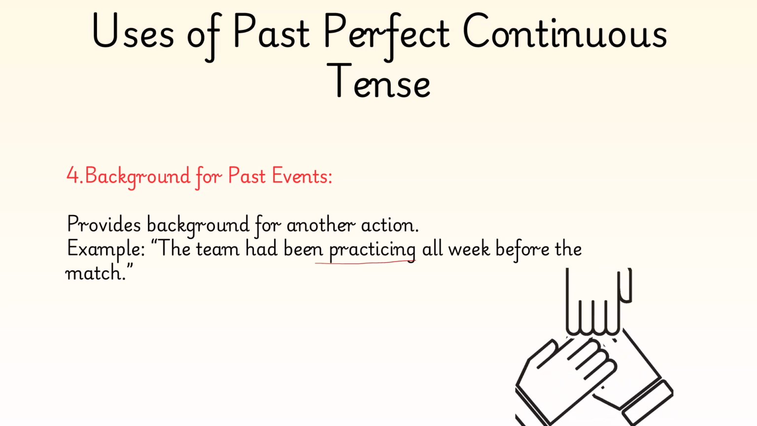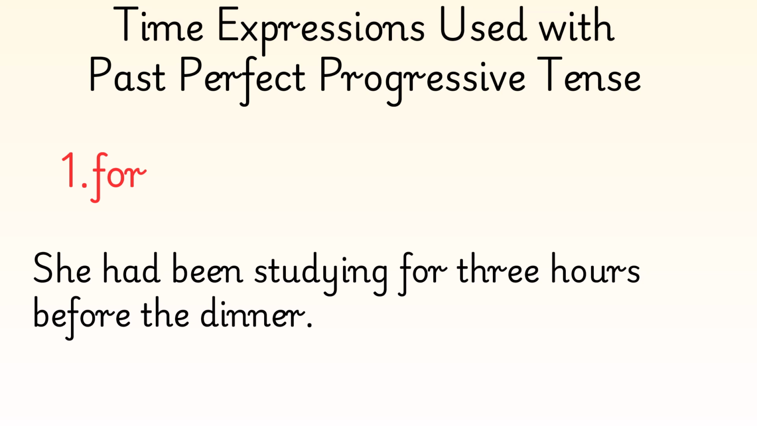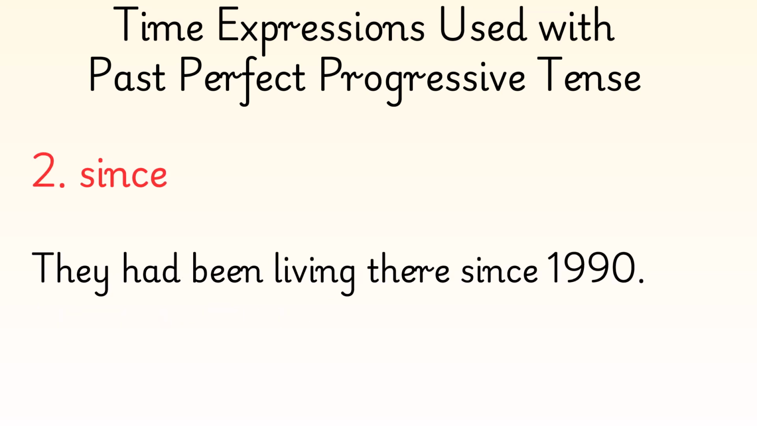Okay. Next. Now let's see the time expressions that are used with the past perfect continuous tense. First of all is for. She had been studying for 3 hours before the dinner. For how long was she studying? She was studying for 3 hours. Next is since. They had been living there since 1990. Means they started living there from 1990.